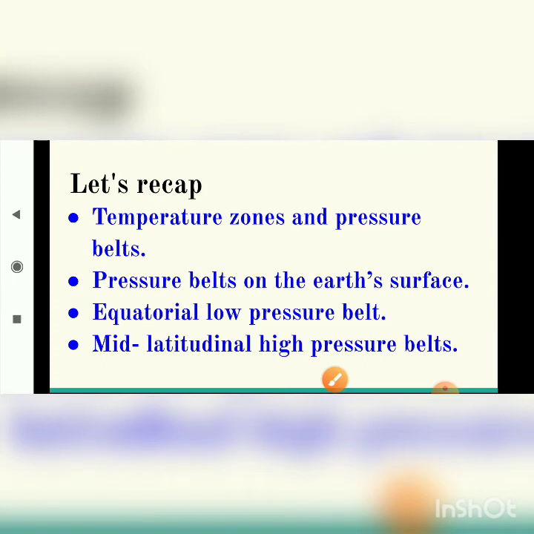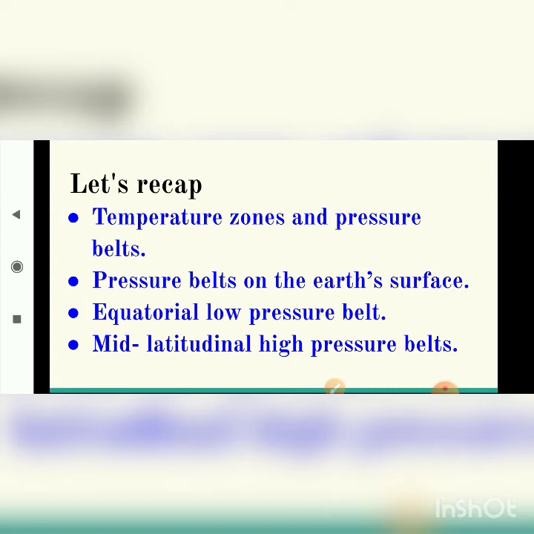So what have we learned today? We have learned in detail about temperature zones and pressure belts. They are interrelated to each other, but the latitudinal extent of temperature zones is much larger, while pressure belts are narrower.